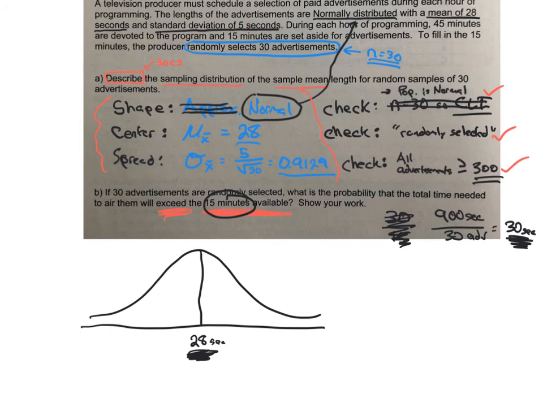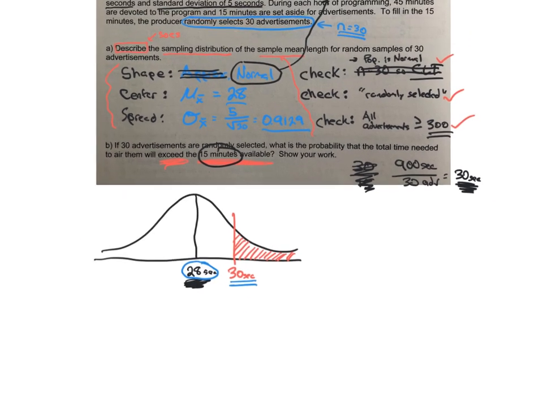So that's what they're asking. What is the probability that we average to more than 30 seconds, right? Because if I average to more than 30 seconds, then we got problems with our advertising. The expected is that every advertisement's going to average out to 28 seconds. But if we run to 30 seconds or above, exceed the 30-second mark, then we got problems. All right, so that's what we're after here.